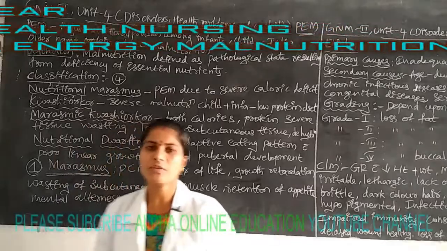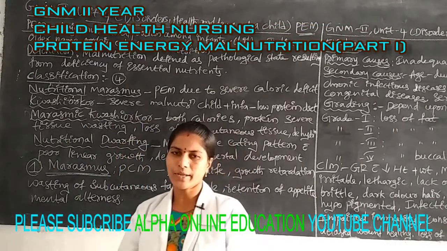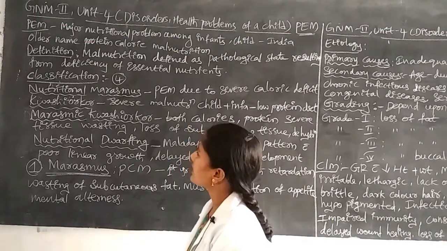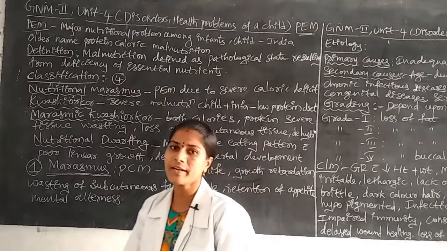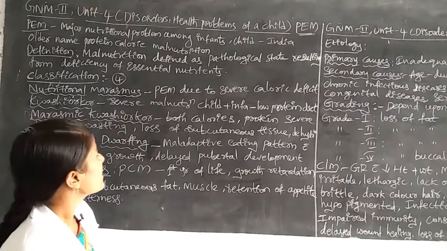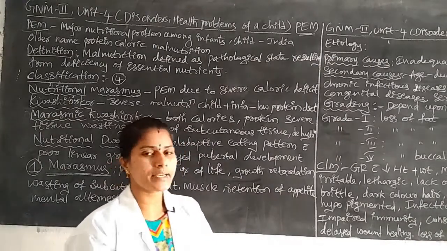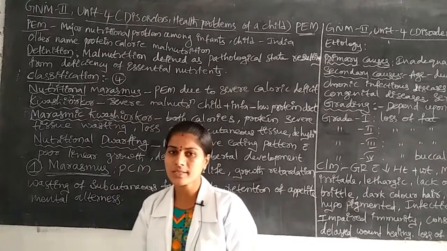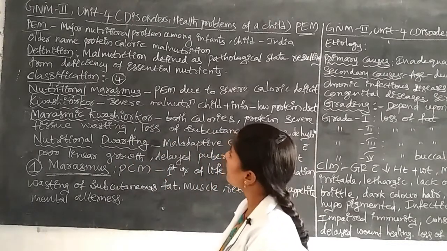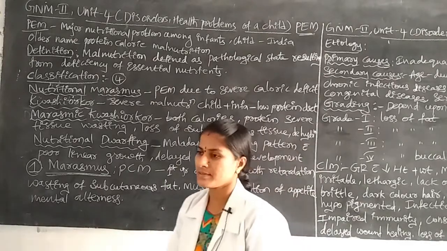Definition of PEM. Protein energy malnutrition is one of the malnutrition conditions. Malnutrition is defined as a pathological state resulting from the deficiency of essential nutrients.